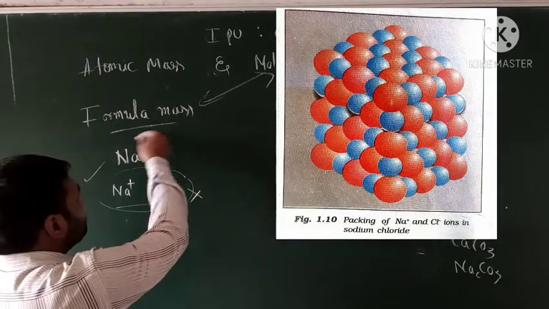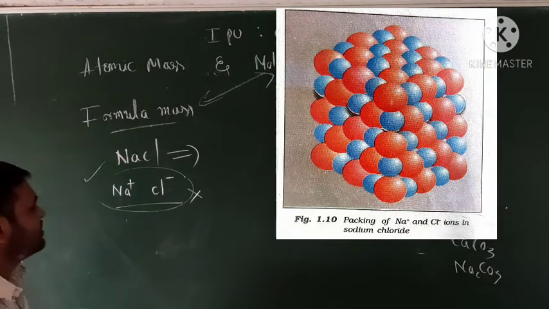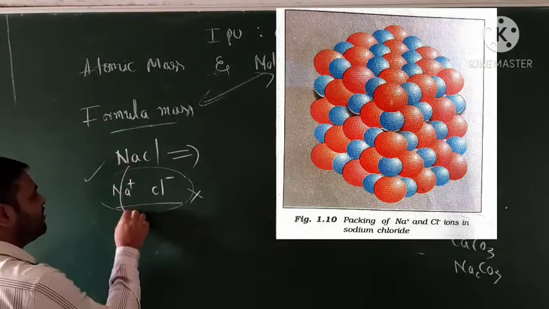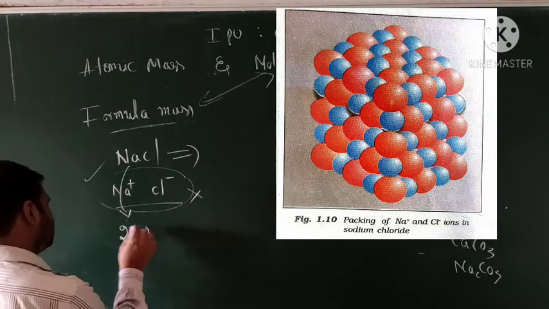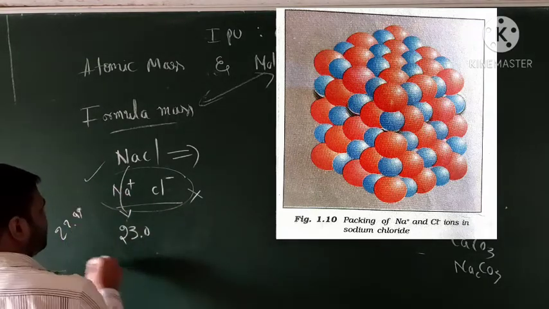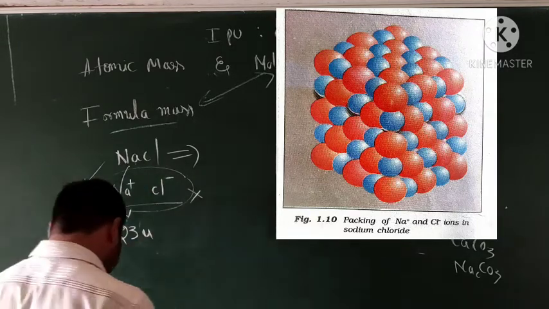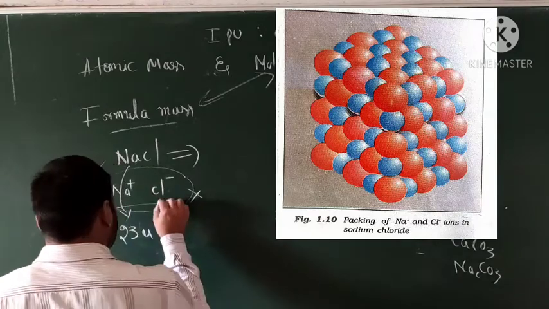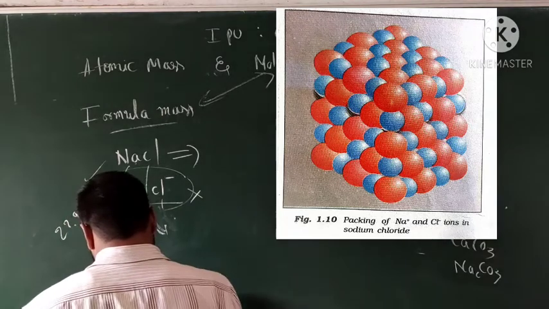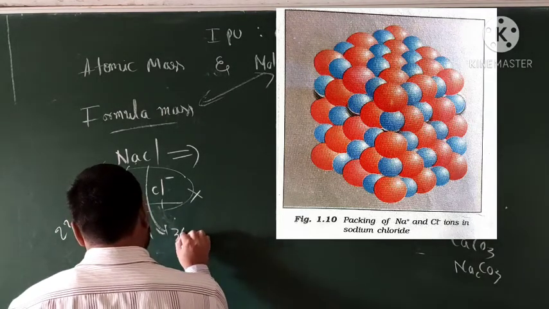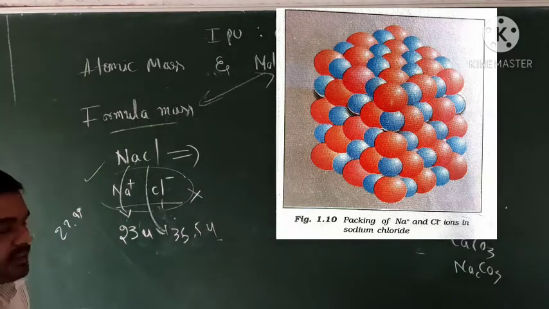Okay? Can you calculate the formula mass of sodium chloride? Yes. Sodium and chlorine atoms. What is the atomic mass of sodium? 23.0, actually 22.99 something. We take 23 units as the sodium value. And chlorine, how much is chlorine? Chlorine is 35.5 units, unified mass.